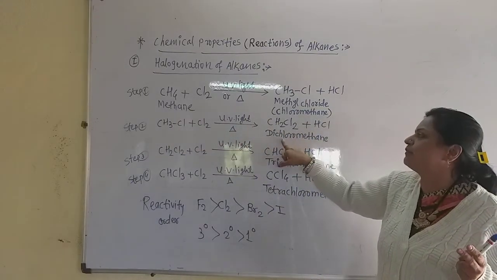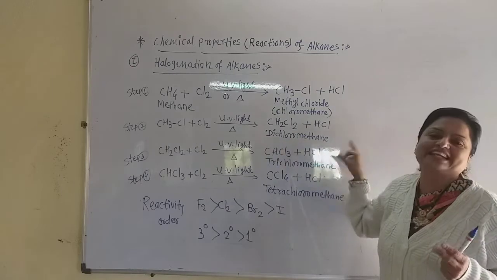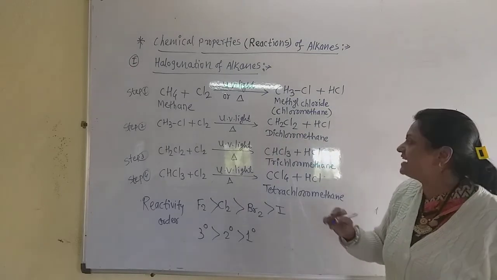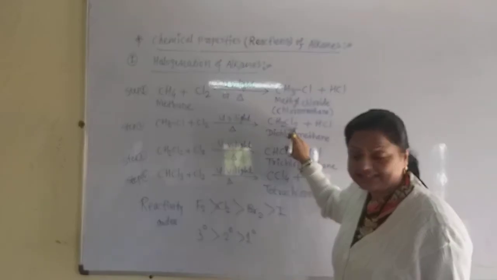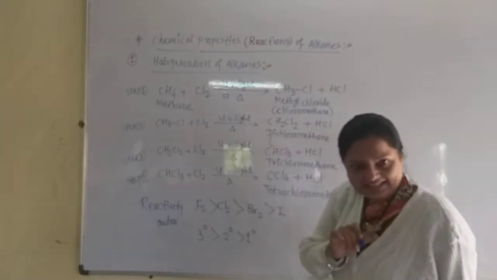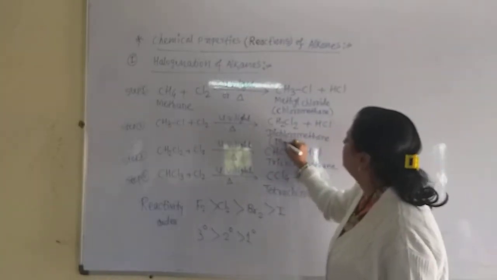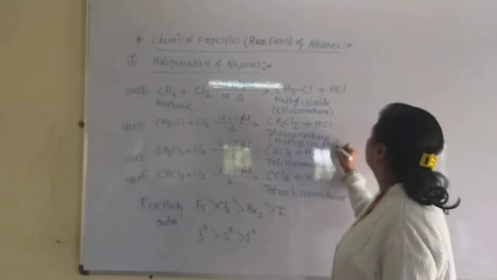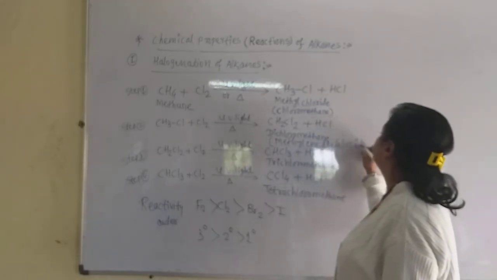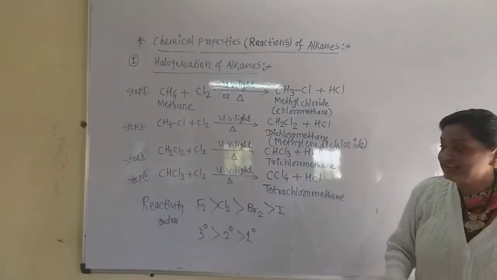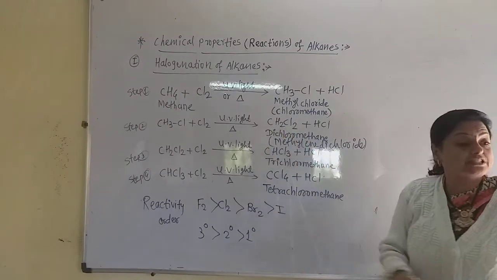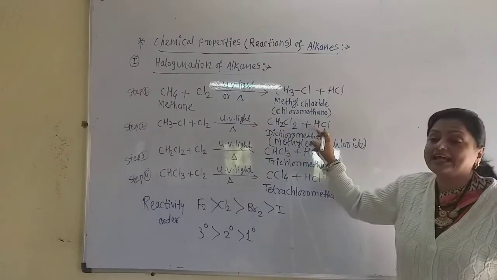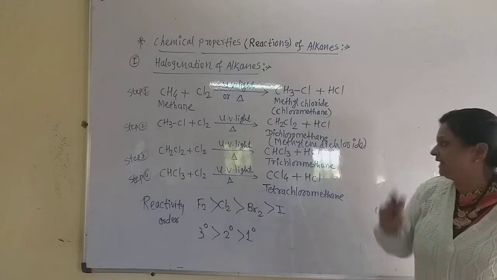The name of this compound is dichloromethane. Dichloromethane is the IUPAC name because 2 chlorines are there, but generally this compound is called methylene dichloride. This is the general name, as methyl chloride is the general name. The CH2 group means methylene group. So it is methylene dichloride or dichloromethane.